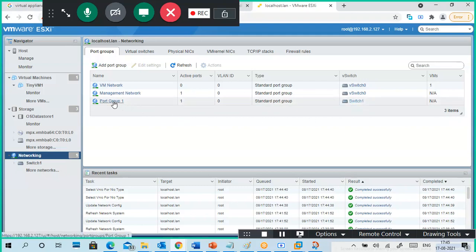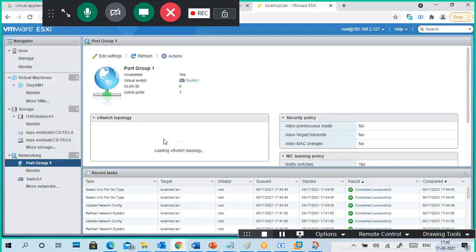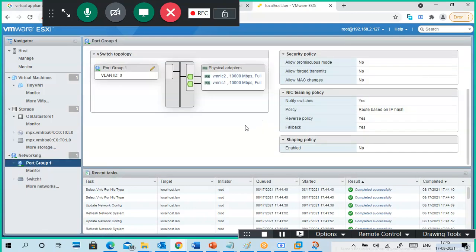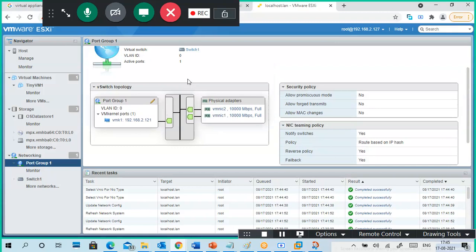Okay, so in this port group, I selected the virtual services, right? Very good. Now we got a topology. Guys, can you see? This is the service part, and this is the physical adapter part. This is the service part like port group 1, and this is the physical switches. Both are in the same NIC, both are in the same group.